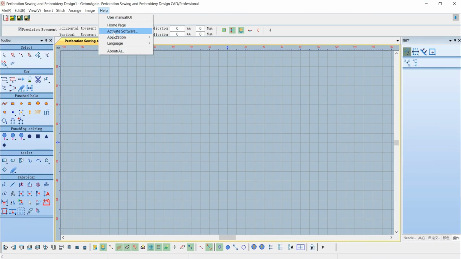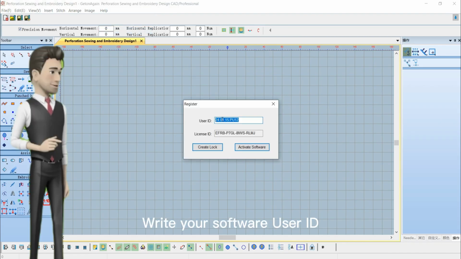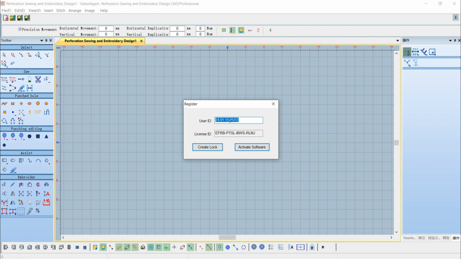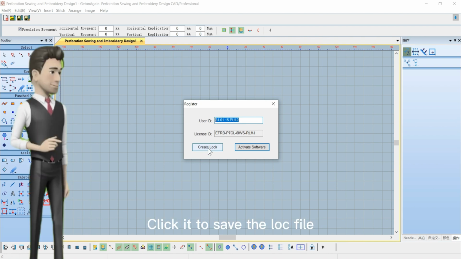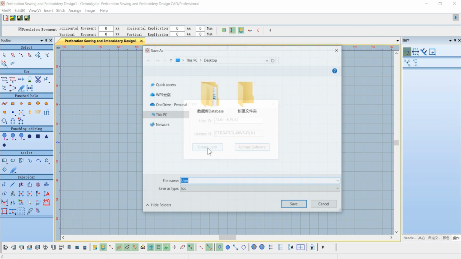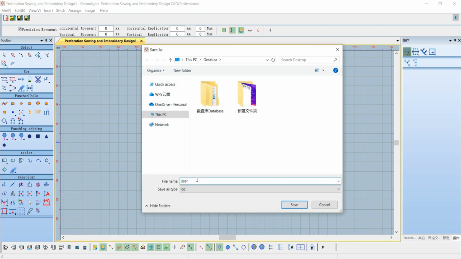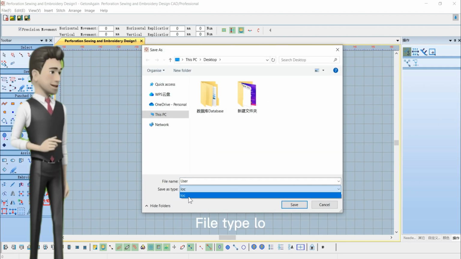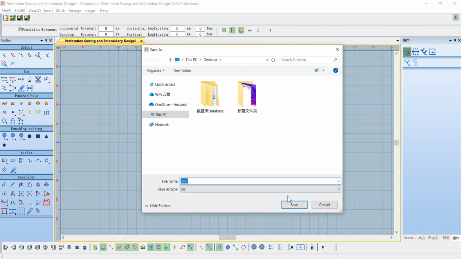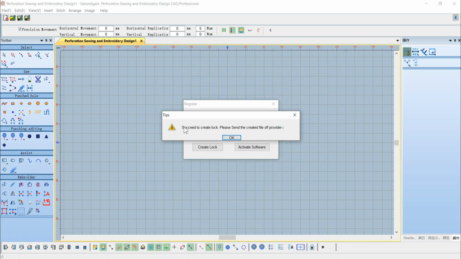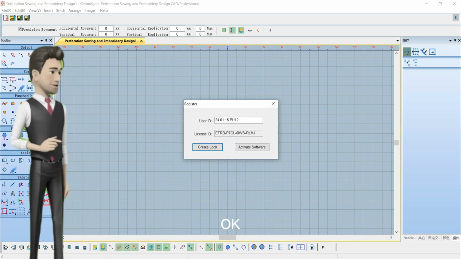Open Help. Activate software. Write your software user ID. Click it to save the log file. File type log. Save. OK.